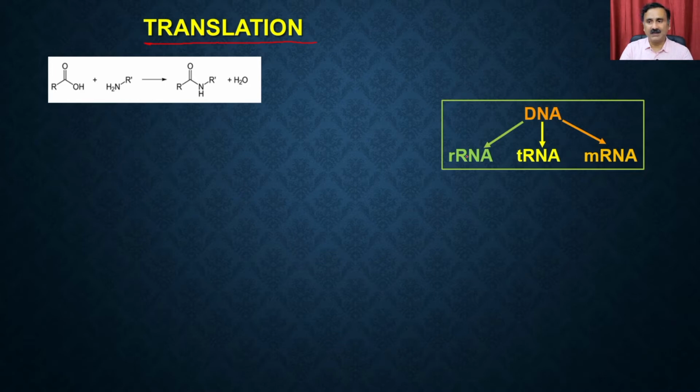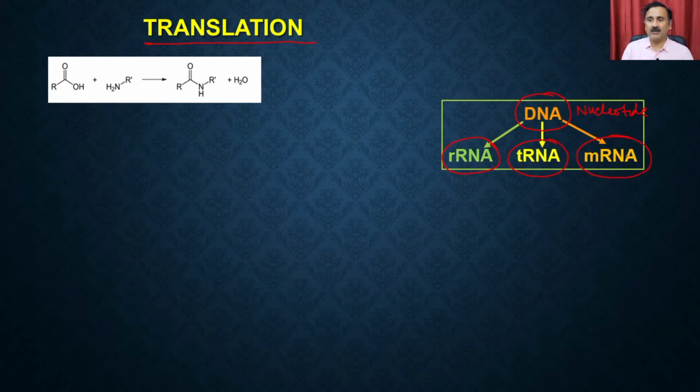In this case we had the primary information in the form of DNA, and that primary information was stored in the form of nucleotides, right? This primary information of the nucleotides is then transcribed into secondary information in the synthesis of the different types of RNA molecules, like the ribosomal RNA, tRNA, and the messenger RNA.